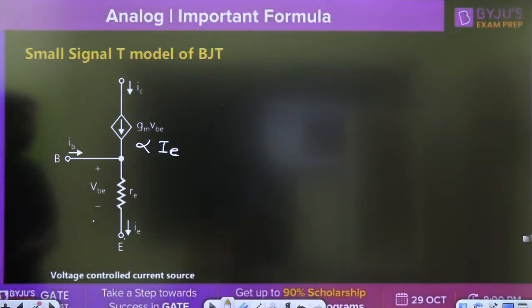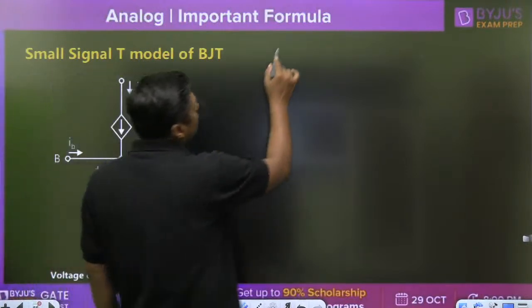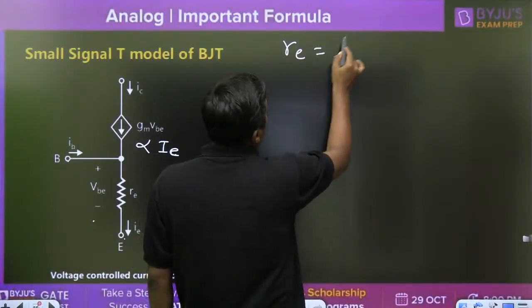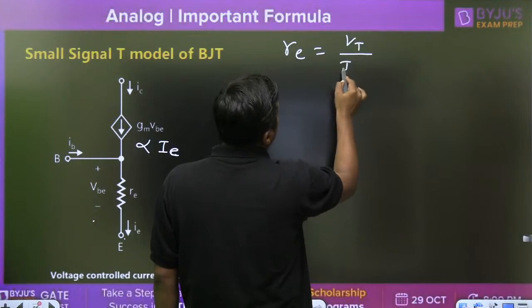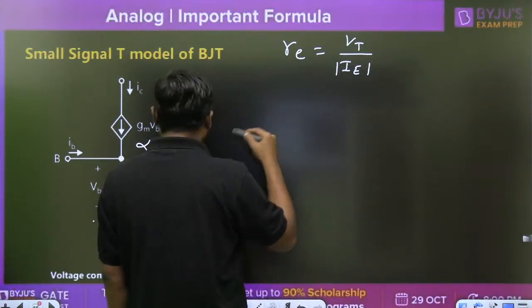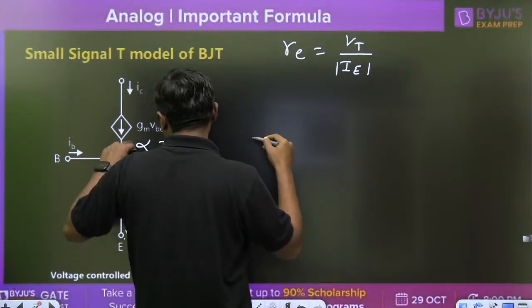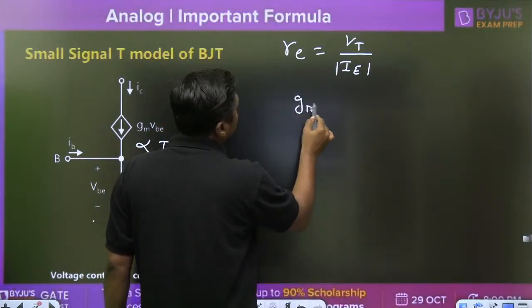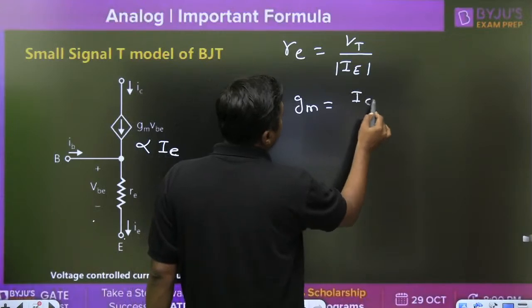Remember that. Now, whether it is alpha IE or this is the RE, this is called the small RE model, or the T model. In this model, we have to calculate the RE. RE is given by VT by IE. Already we have gm is nothing but IC by VT.